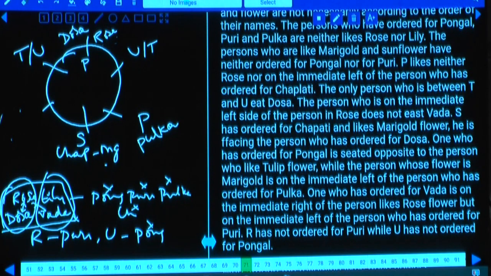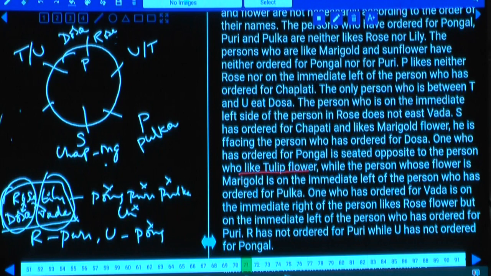S has ordered for this one. Pongal is seated opposite the person who likes tulip. And Pongal and tulip are opposite to each other. As Pongal and tulip are opposite to each other, tell me, where can this Pongal and tulip be? What is the position of this Pongal here? And Pulka is already there at this place. And S and this one.